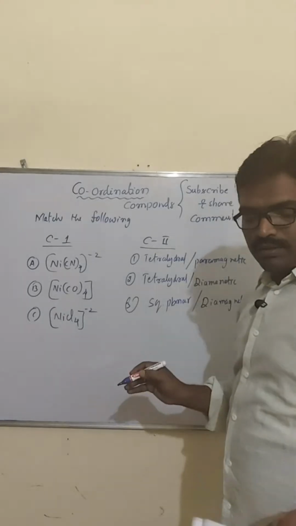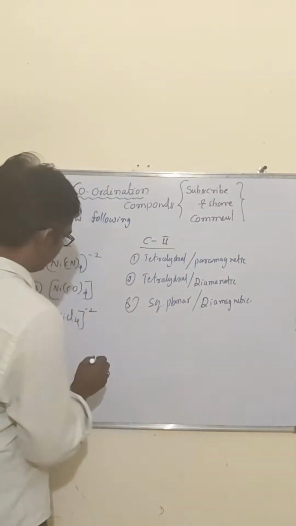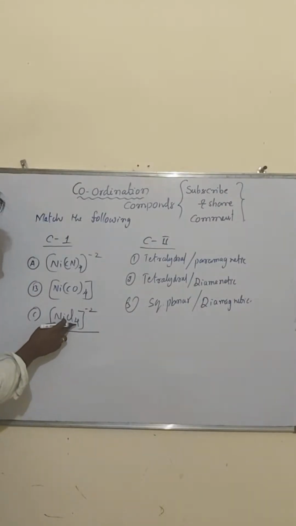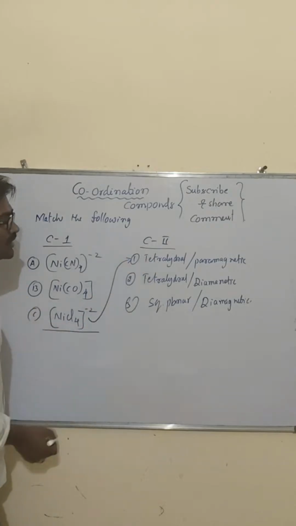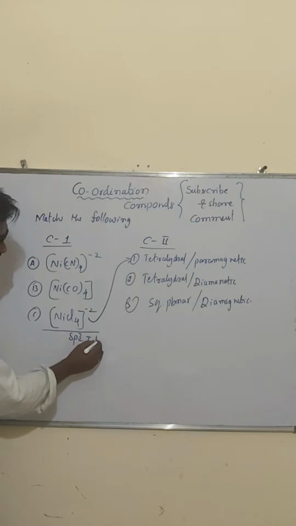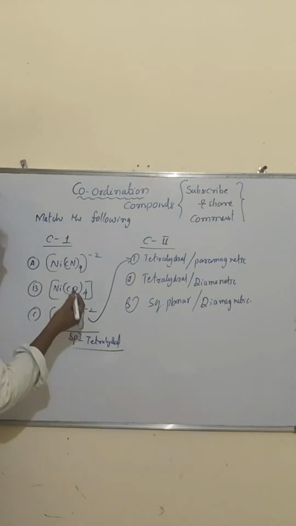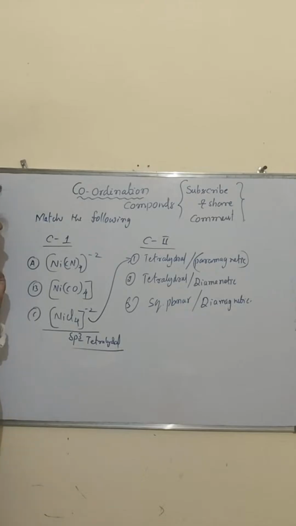Look, my dear students, one of the compounds we have already seen, the one discussed before this, is NiCl4 2-. It is tetrahedral. We have seen the hybridization is sp3, so it is tetrahedral. Then we said it is paramagnetic. Why paramagnetic? Because unpaired electrons are there. Then you have to look at the remaining two.